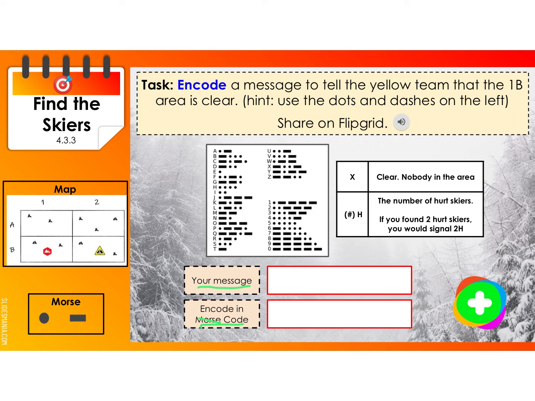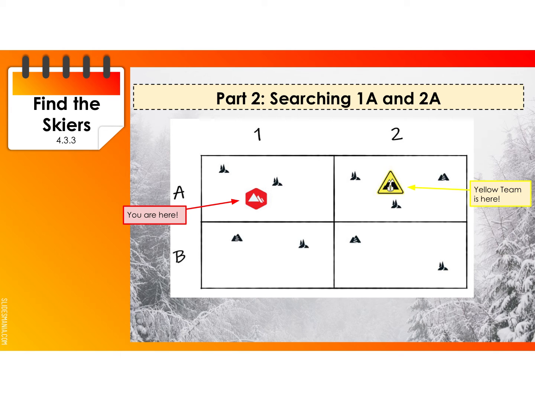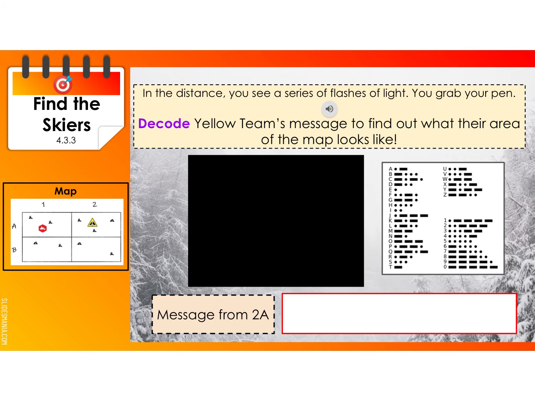So you will send that. Do not worry about sharing it on Flipgrid. We're not going to worry about that, but that's where you are in 1B. You're going to move on, and now the yellow team is in 2A, and you are in 1A, and you're going to be looking again for skiers in that area.